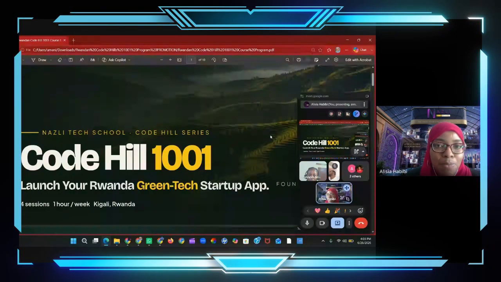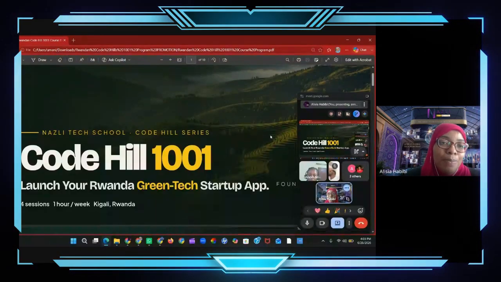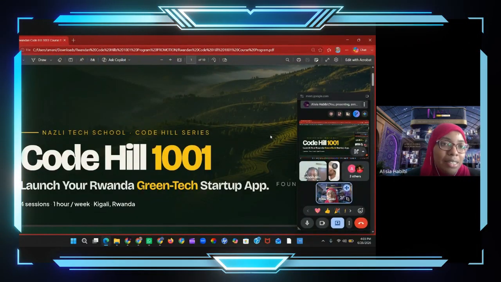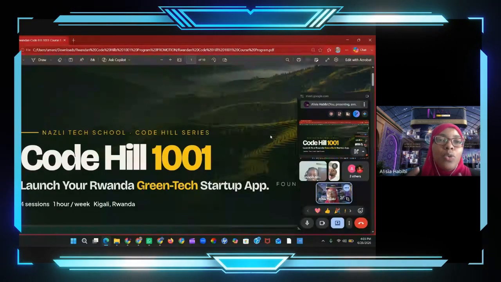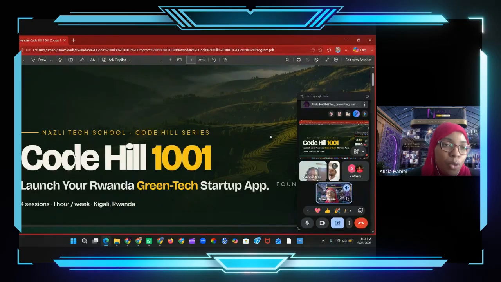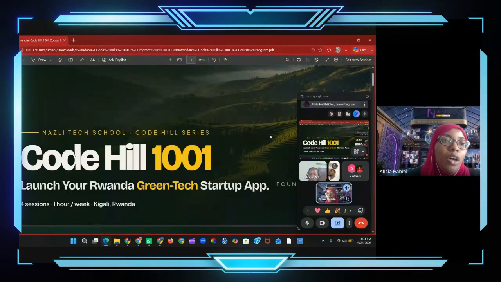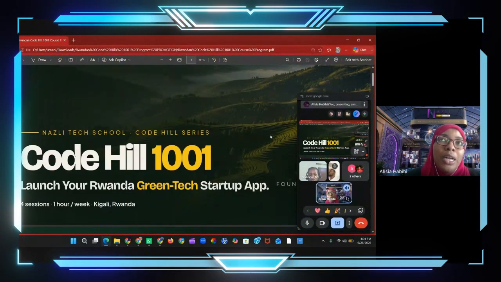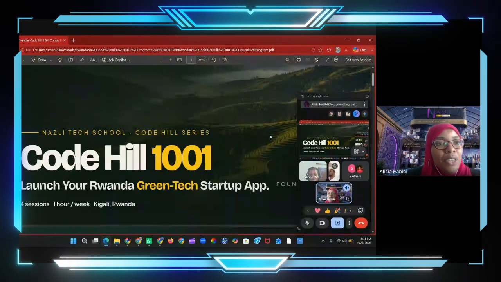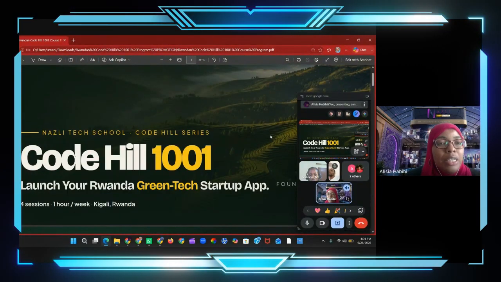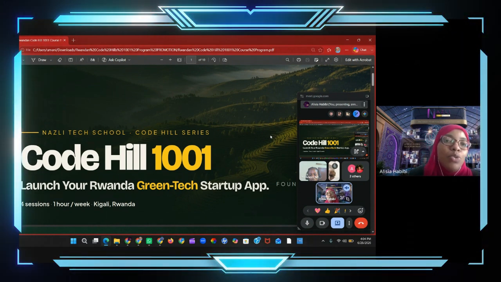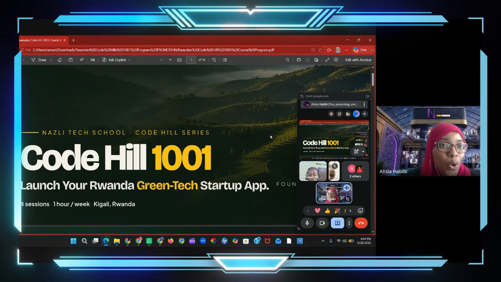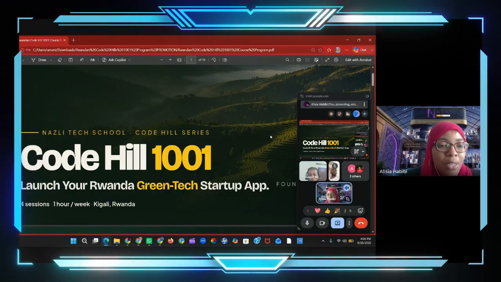We create apps, software apps, and we sell these apps to educational companies, to organizations. We create content, and we sell these contents as well. So apart from the fact that we also offer courses to students, we focus more on building ourselves as an educational block, and most importantly, helping ambitious talent across Africa to be able to practice their skills in a practical setting, and at the same time to earn something while doing that and grow. And we want to see everyone have a startup at the end of the day.